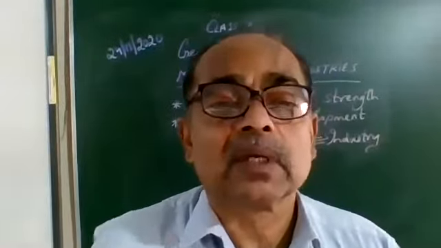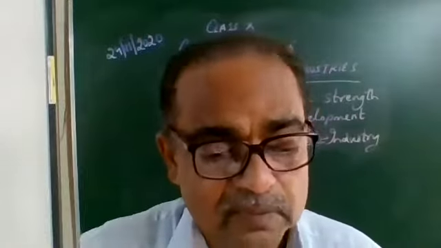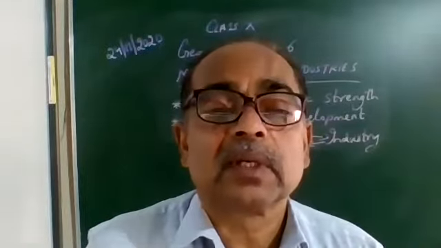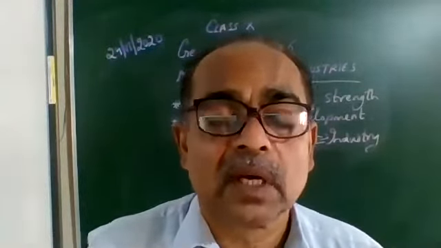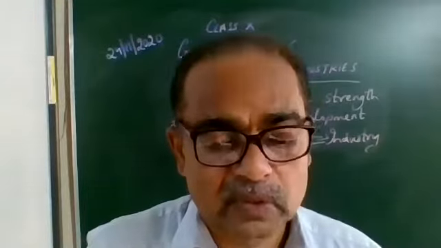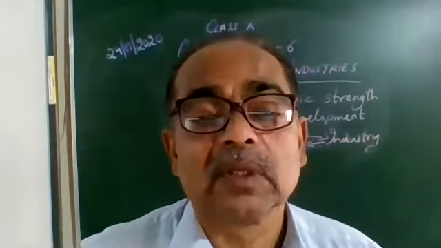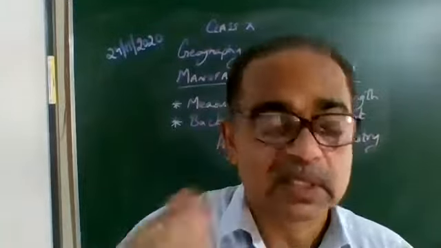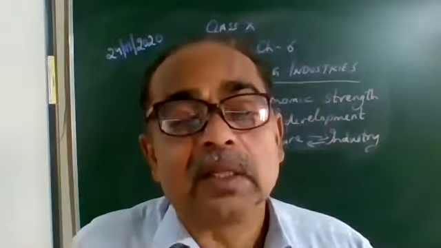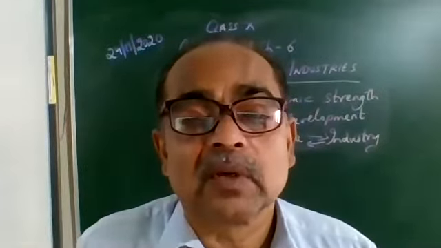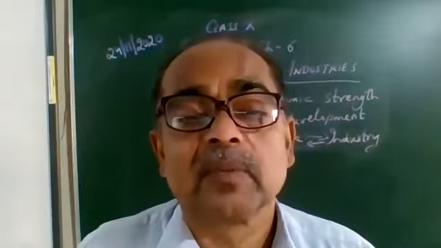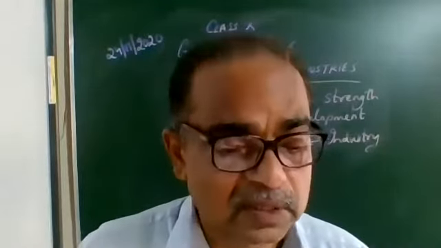Now, the metals and non-metals which are used daily. The most common metal that comes into our use is iron. It is used in making big structures like railways and bridges, as well as the smallest items like oil pins and safety pins, which are made of steel, an alloy of iron.